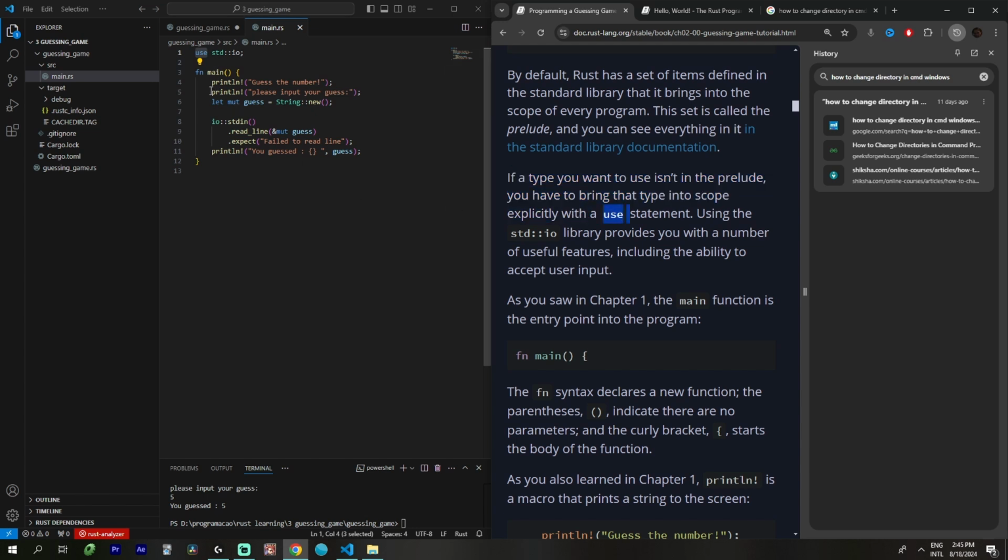Okay, like println is in the prelude. Read line isn't. That is in standard I/O. Okay, this makes sense.